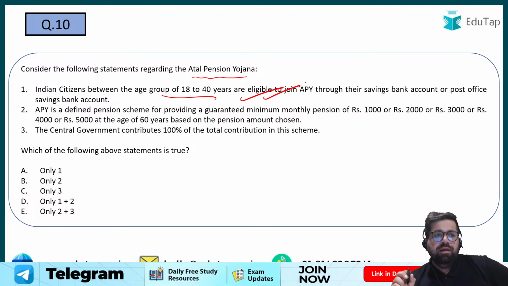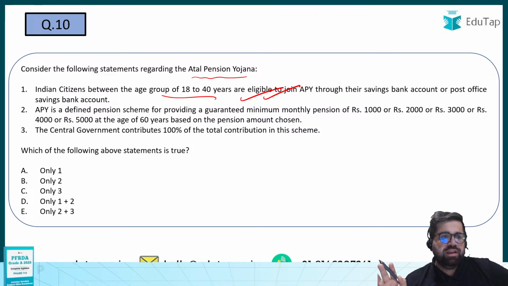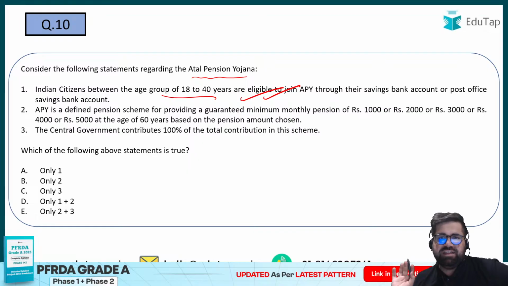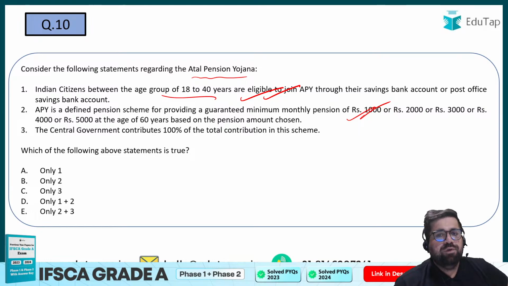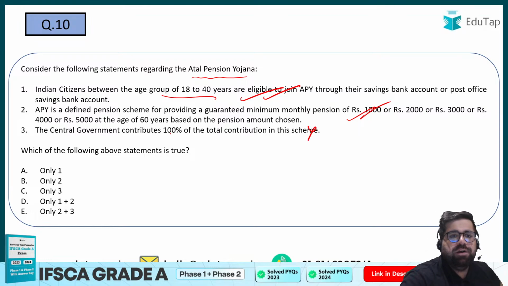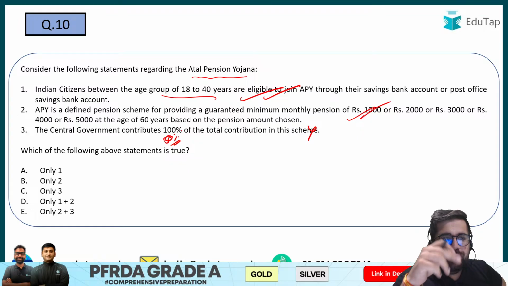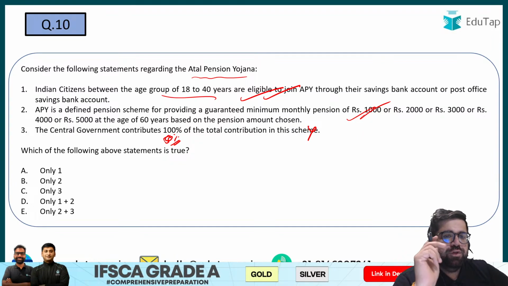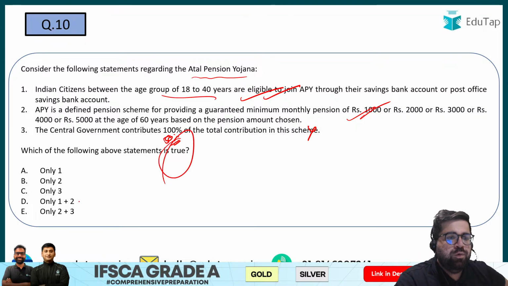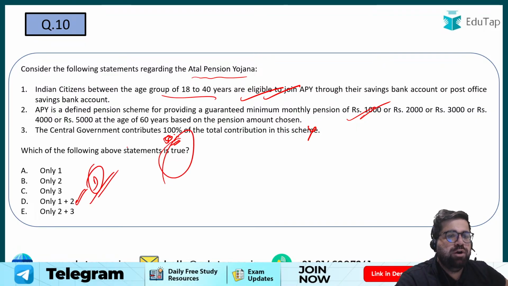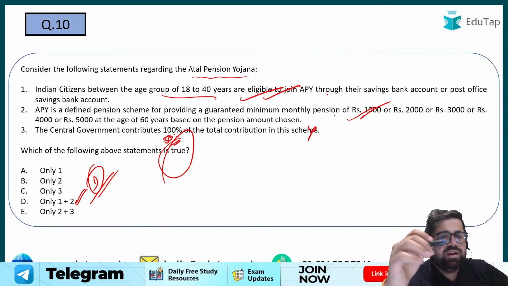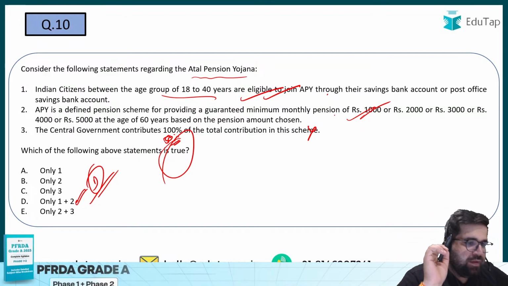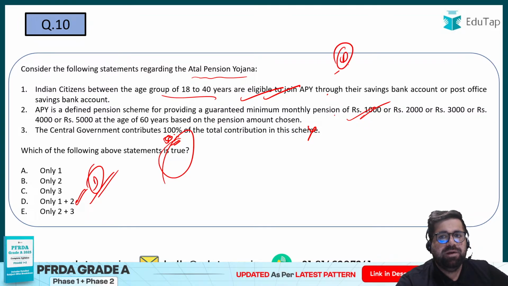APY is a defined pension scheme providing a guaranteed monthly pension of 1, 2, 3, 4 or 5,000 at the age of 60 years. This is also correct. The central government contributes 100% of total contribution. No. Central government only contributes 50%. So whatever you contribute, the central government will also contribute that percent of part. So only option D is correct, because 1 and 2 are correct, third was incorrect, right? Yes, 10th answer will be option number D.